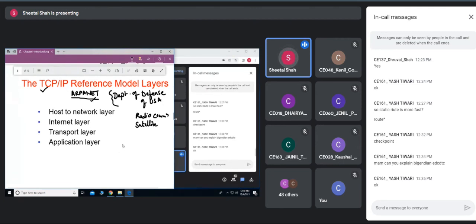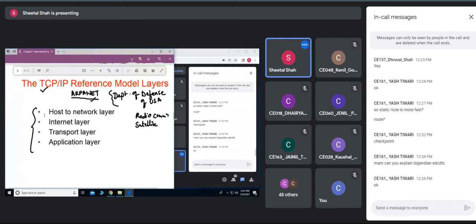The other aim was that apart from only speech or only text data, it had to transfer real-time voice as well as videos. So based upon this, the TCP/IP reference model came into existence, and we have 4 different layers in this TCP/IP reference model.